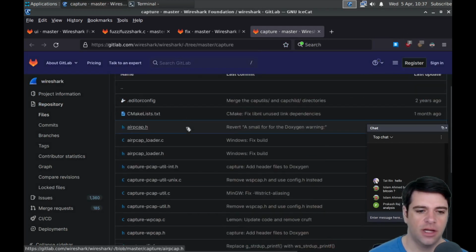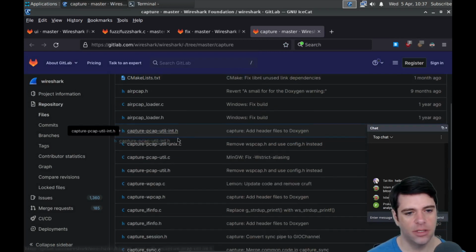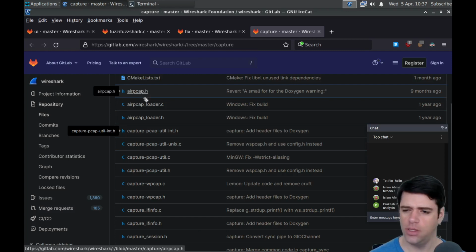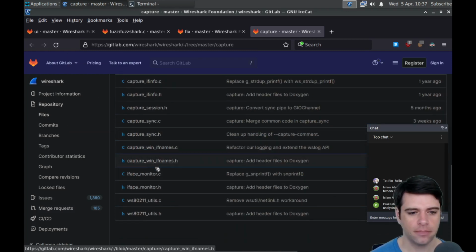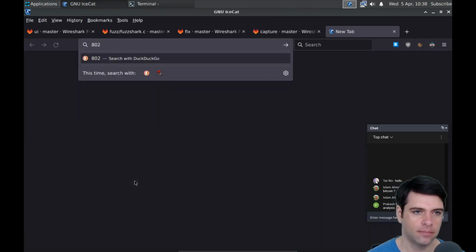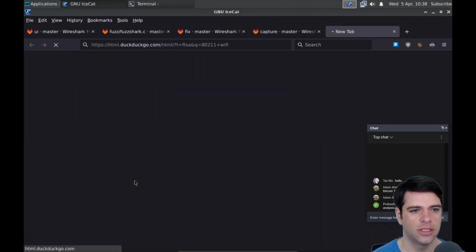And here's Wireshark capture. Can I close this? I see a bunch of pcap stuff, whatever AirPcap is, but I guess maybe pcap over Wi-Fi. iFace is like interface stuff. WS80211, I think that sounds like Wi-Fi. Look that up.